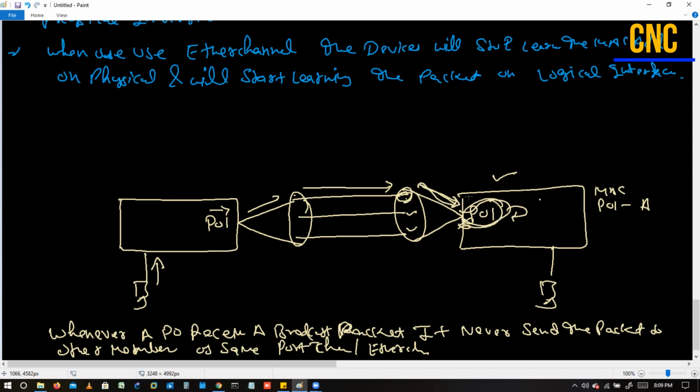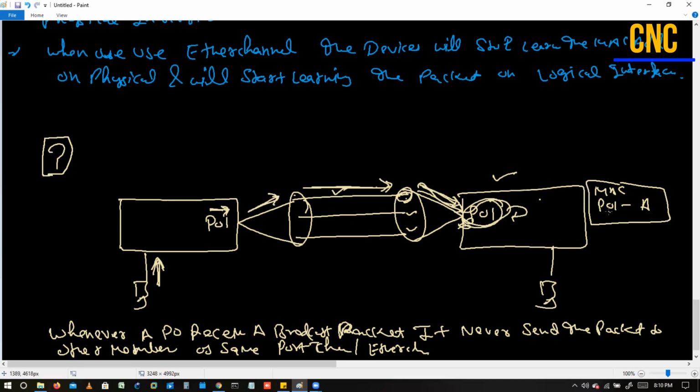Basically what happens in the background, again, the same thing. This user will send the packet out here, the broadcast one. This will see, okay, I have a PO, and in the PO there are 3 interfaces. This PO will choose one of them, and on what basis we will discuss in future, as that is part of load balancing. Let's assume it chooses the first interface to send the packet out. This will send the packet out here, this will send the packet out here, and finally the PO will receive it, not the physical interface. The MAC address table will be like this, not with the physical interfaces.